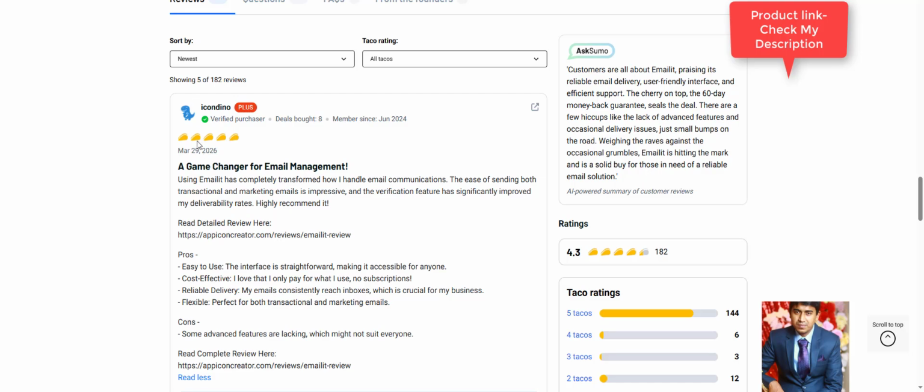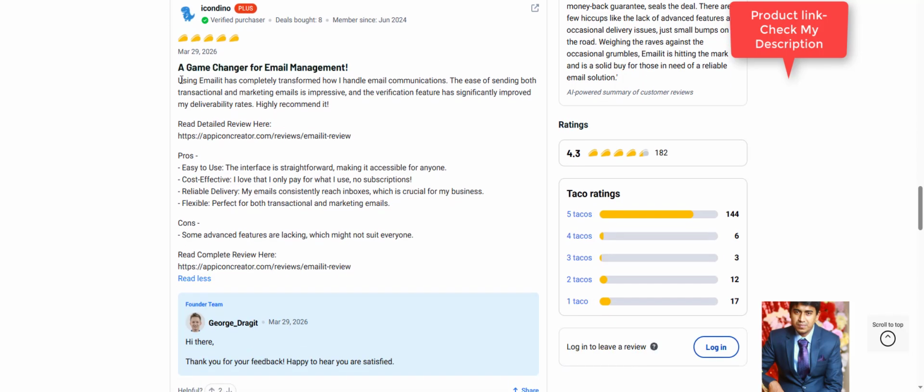Reviews. Icondino: a game changer for email management. Using Email It completely transformed how I handle email communications. The ease of sending both transactional and marketing emails is impressive, and the